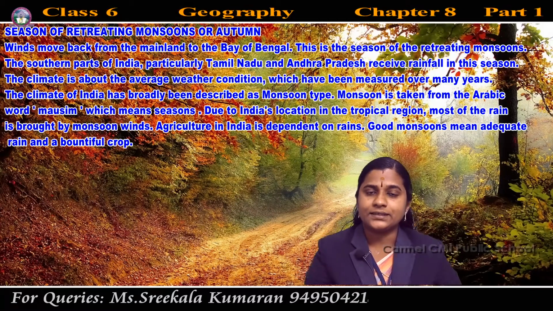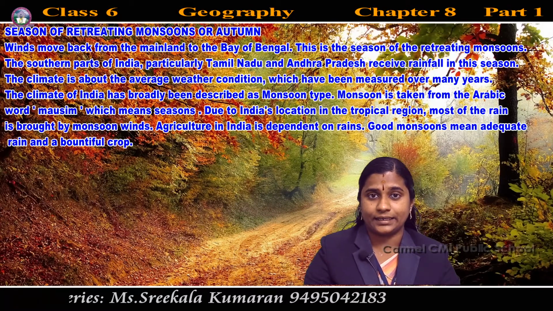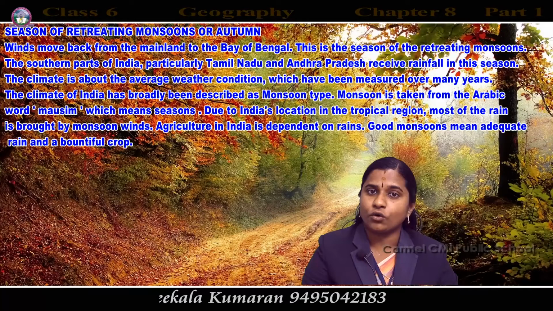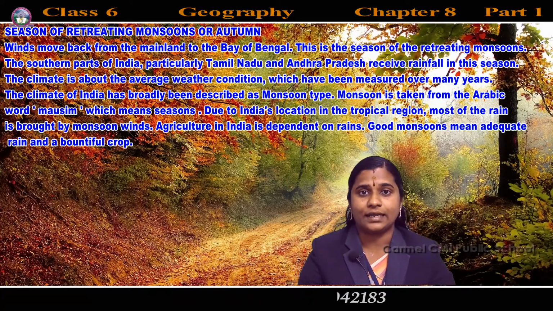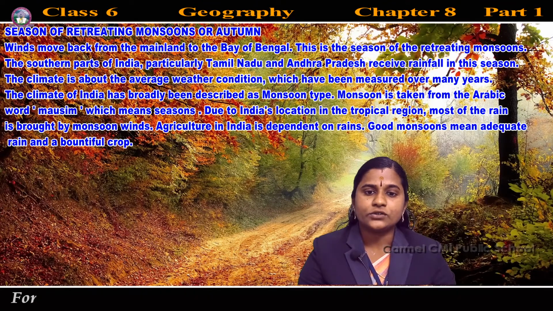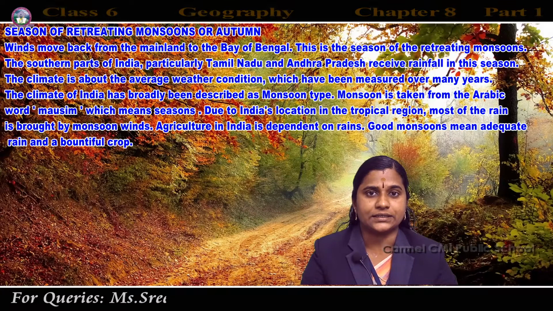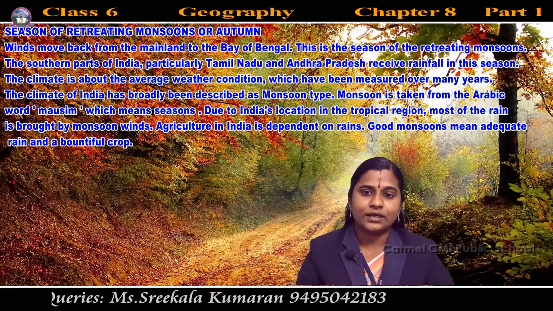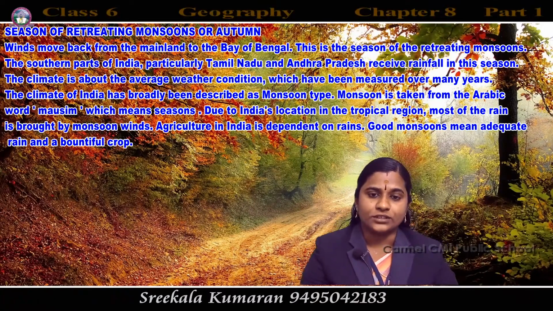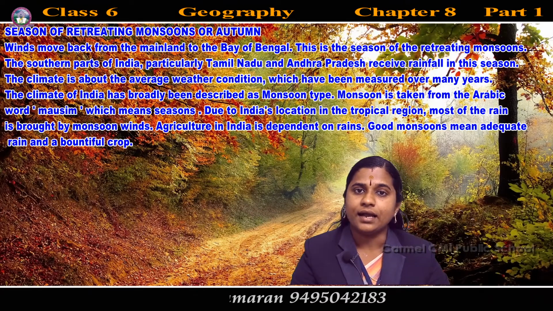Some places in India receive more rain and are cold, but some places experience very hot conditions, like deserts. Why? Because of regional differences. That's why there are factors that determine the climate of a place: location, altitude, distance from the sea and relief.